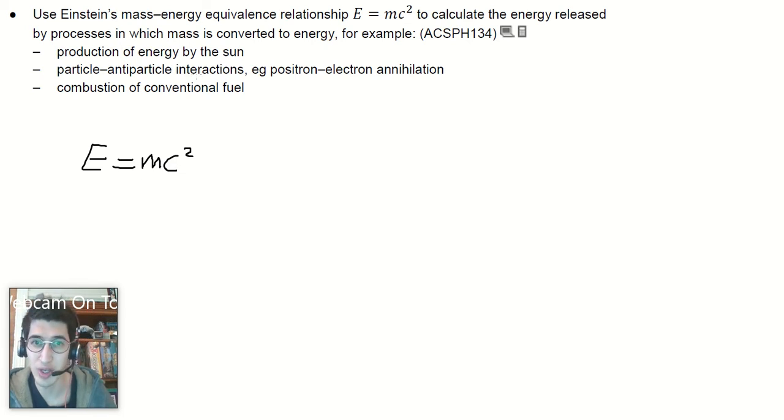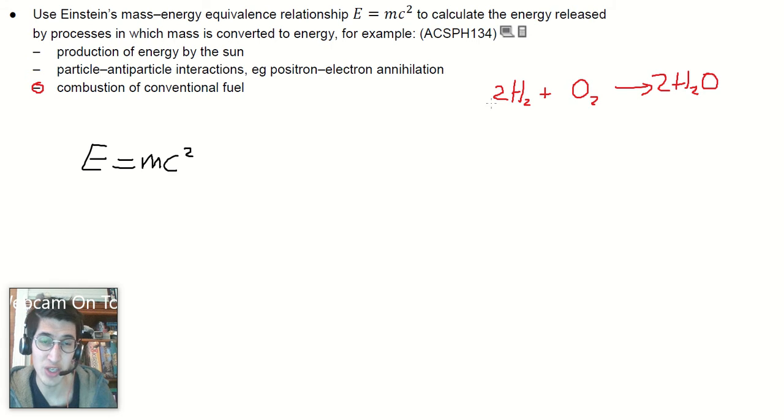Okay, so this dot point wants us to calculate energy released by processes in which mass is converted to energy. For example, in the combustion of conventional fuel, you might have an equation like hydrogen plus oxygen, except there are 2's, is converted into H2O. It's the combustion of hydrogen, except in order to balance this, we need to have 2's here. In this process, you actually have higher mass on the left than on the right, and so some energy is added to this as well.